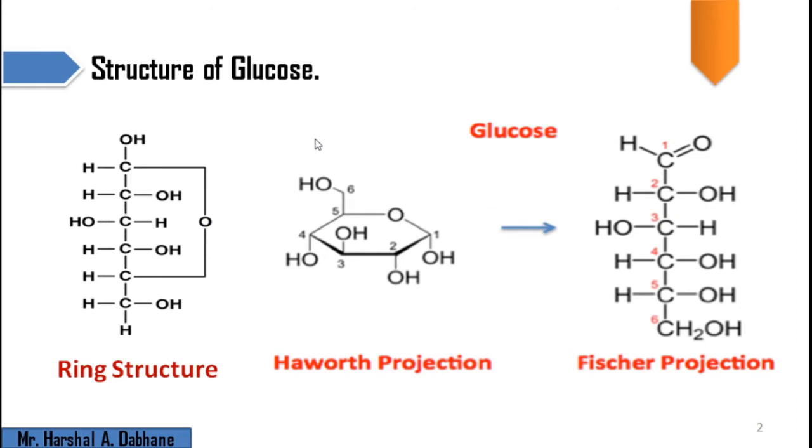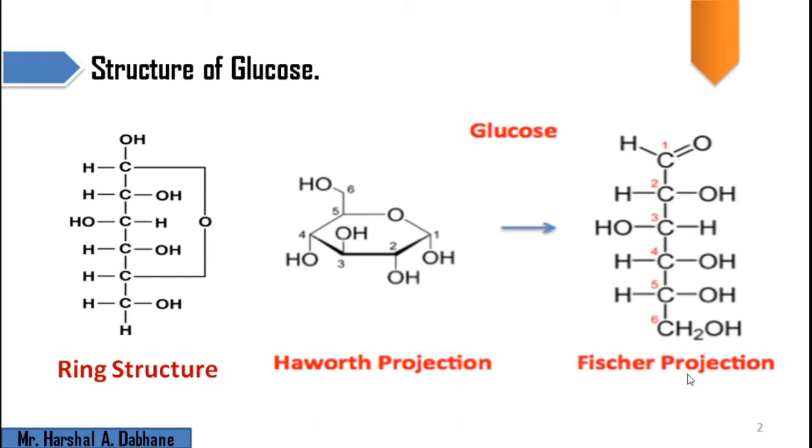Friends, in the last lecture we discussed the introduction of carbohydrates as well as their optical and chemical properties. In this lecture we are going to discuss the structure of glucose. Glucose is a parent molecule in carbohydrates, and it is present in three forms. The first one we try to explain is called the Fischer projection formula.